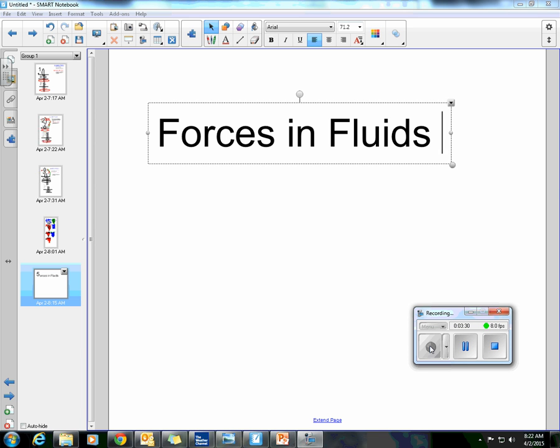Number 10. If an object floats, the volume of displaced water is equal to the volume of A. The entire object. B. The portion of the object that is above water. C. The portion of the object that is submerged. Or D. Exactly half of the object.